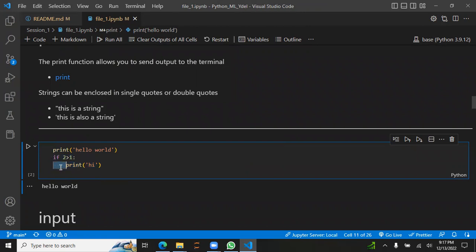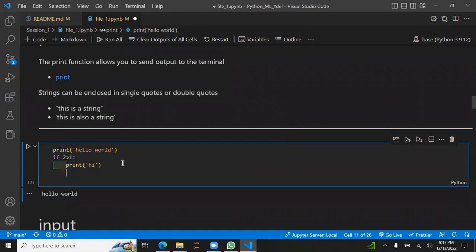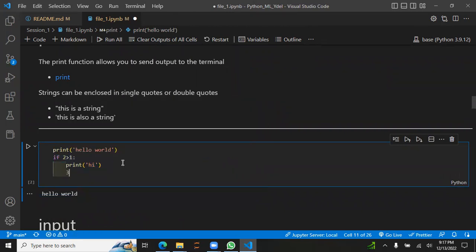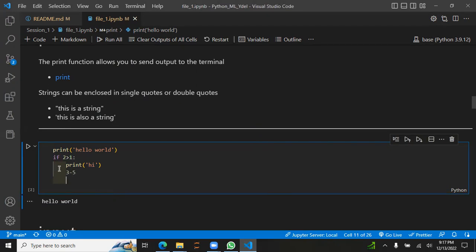So the indentation is just us telling Python that this is a new code block. Anything inside this indentation, like 3 minus 5 or anything we write, after these four spaces, one, two, three, four, or you could just press tab, will come into a new code block.